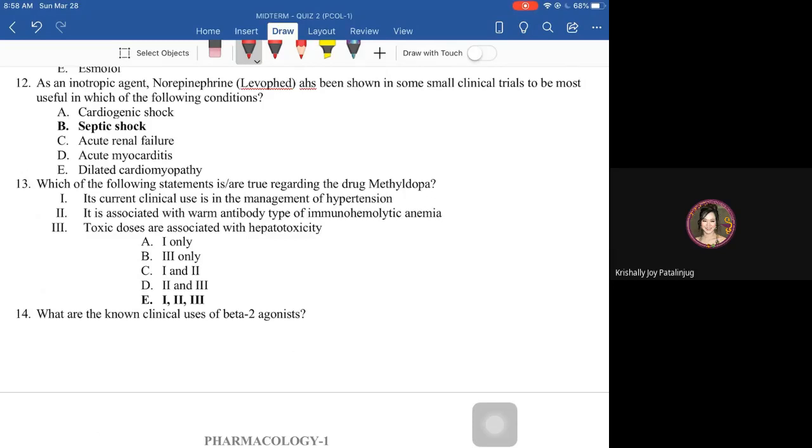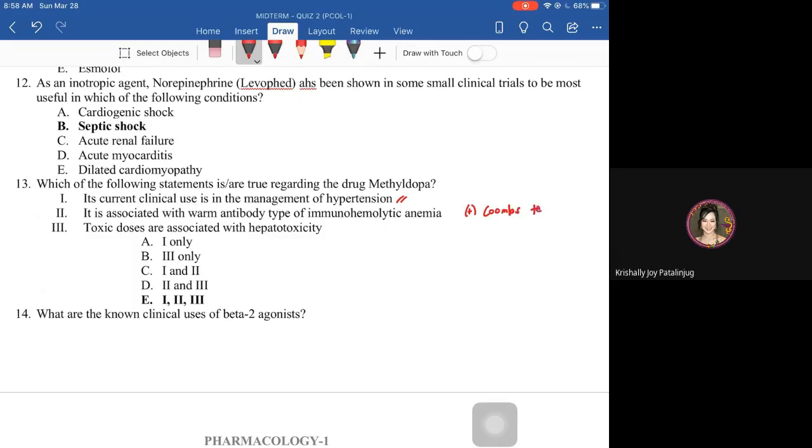Next, which of the following statements are true regarding the drug methyldopa? So methyldopa, again, is the same as clonidine. This is a presynaptic alpha 2 agonist. So very good for the management of hypertension. So that is one. Another, with regards to their adverse effect, it causes positive Coombs test.